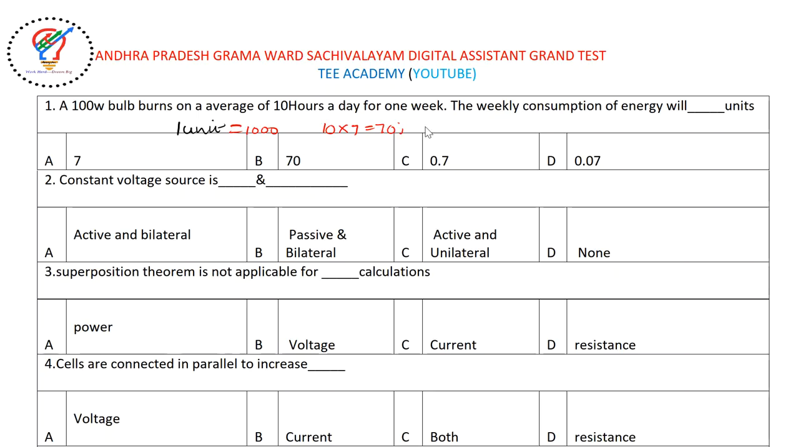70 hours. Now, energy consumption: what are the units of energy? Generally we specify it in kilowatt-hours, which is simply watt-hours. How many watts? 100, into the hours, which is 70. So finally it is 7000 watt-hours. But they asked for units. If you convert into units, 1 unit is equal to 1000, so simply 7 units. The answer will be A here.